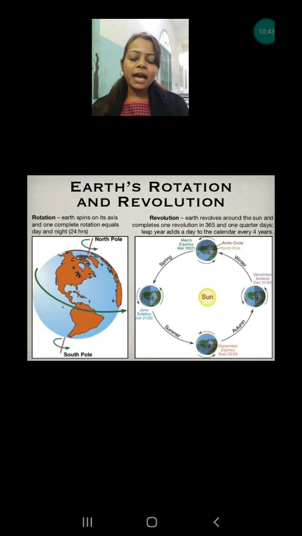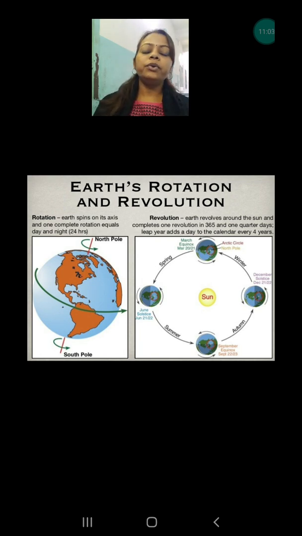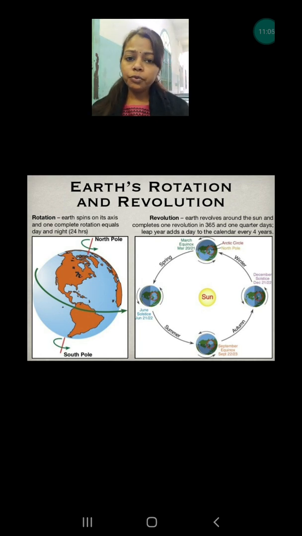The last and the most important topic of this chapter is the movement of the earth. Our earth does not look like it is revolving or rotating, because all the things keep on rotating with us. Wherever we are going, all those things keep on rotating with us. That's why we don't feel whether we are showing any movement or not. This is the reason. But every time the earth keeps on rotating, at the same time it is revolving also.